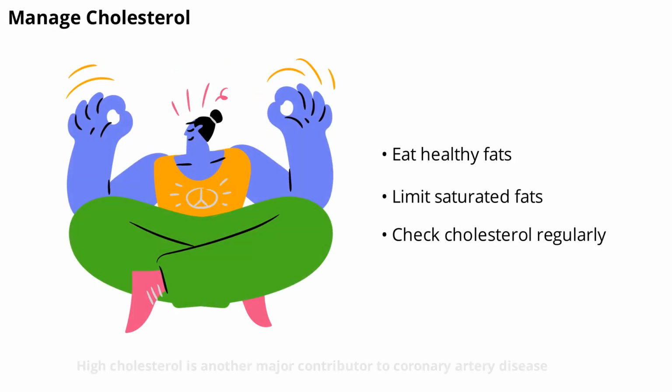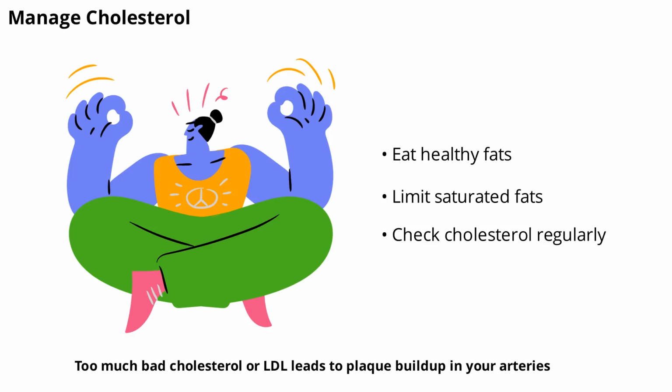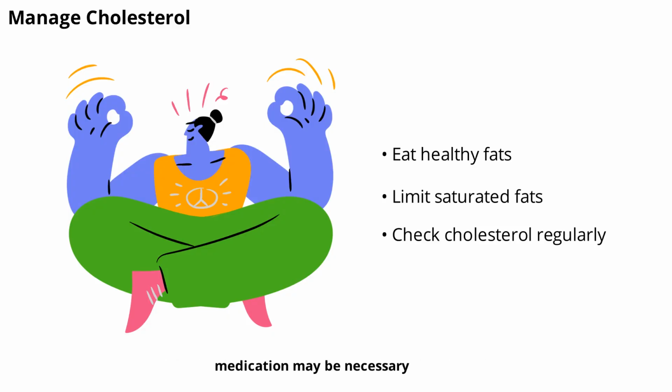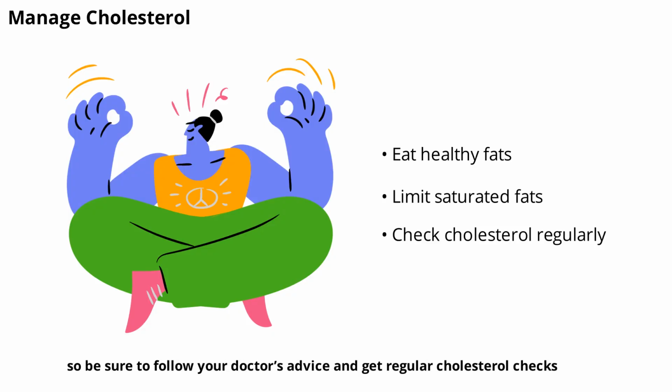High cholesterol is another major contributor to coronary artery disease. Too much bad cholesterol, or LDL, leads to plaque buildup in your arteries. You can manage cholesterol by eating more fruits, vegetables, and whole grains while cutting back on saturated fats and trans fats. Sometimes medication may be necessary, so be sure to follow your doctor's advice and get regular cholesterol checks.